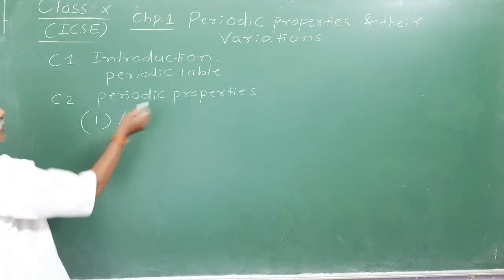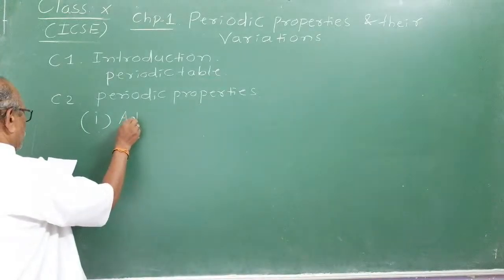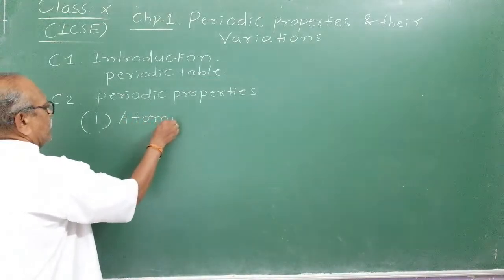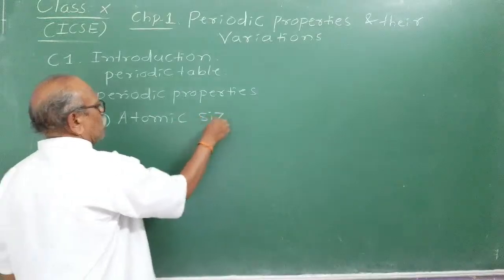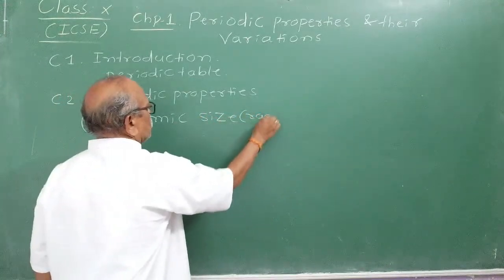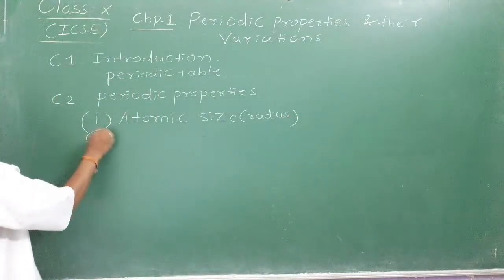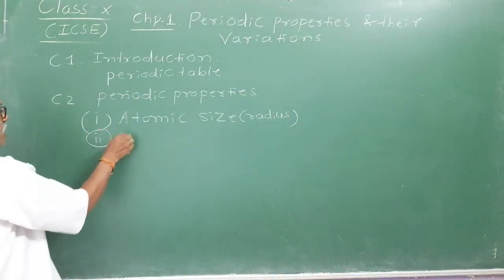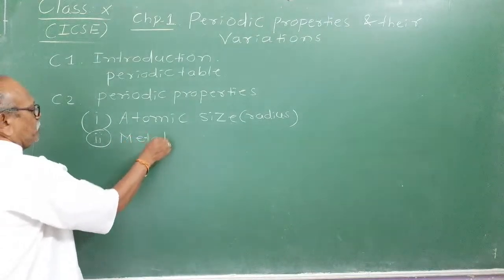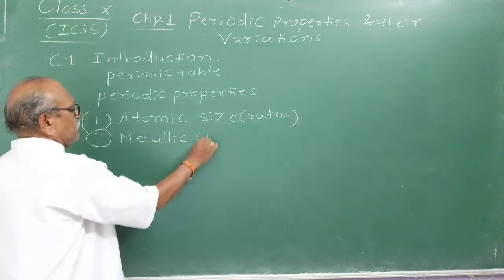And the first periodic property is atomic size or radius. Atomic size or radius you have to learn. Note down the syllabus to be learnt. The second one is metallic character: how the metallic character varies along the period and down the group in the periodic table.